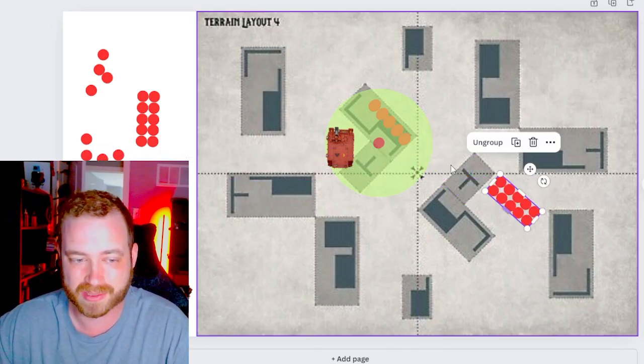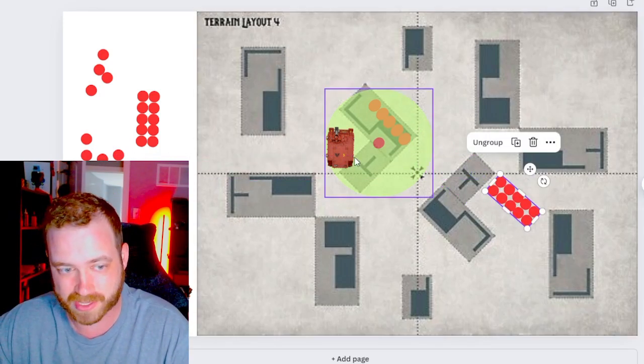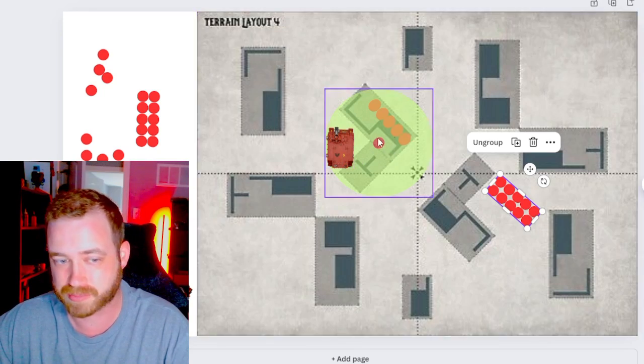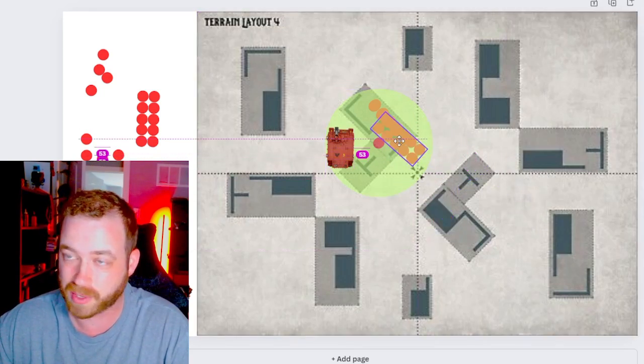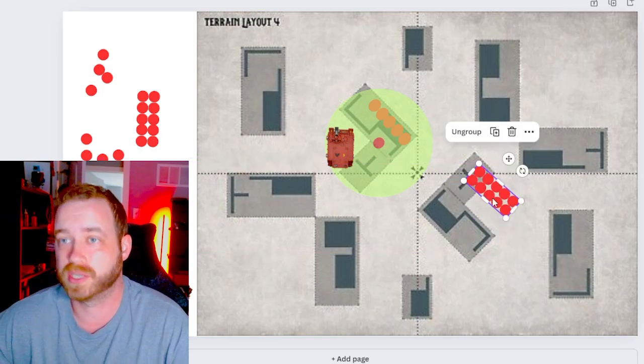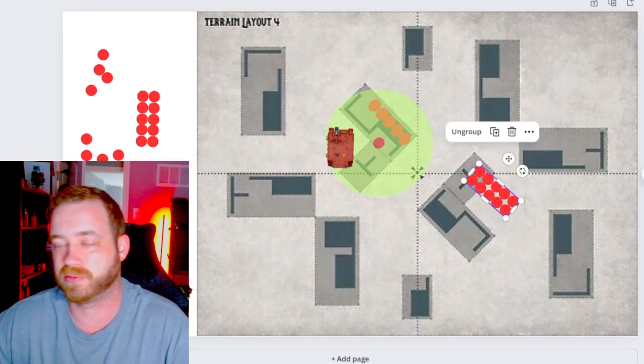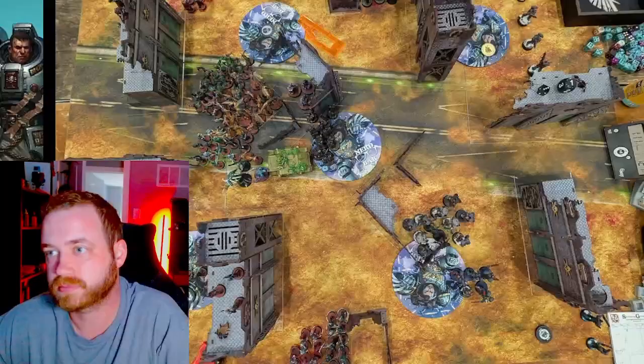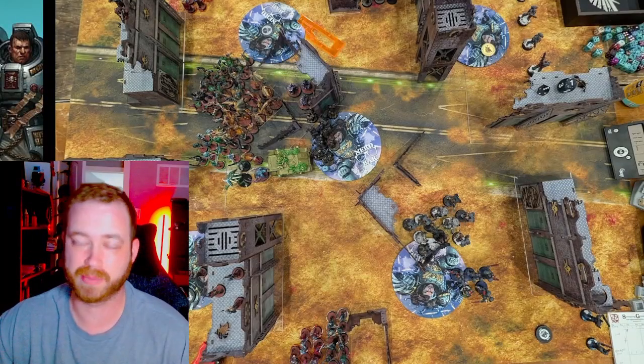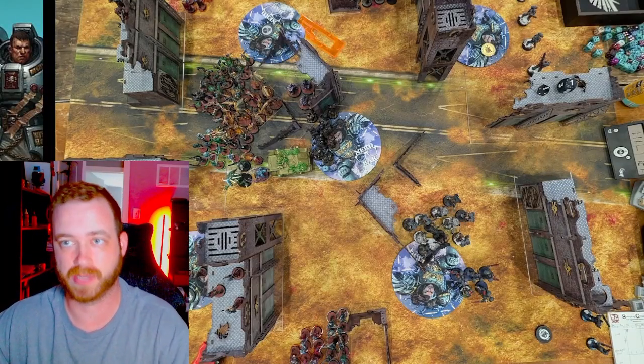So that little body block right here with the guys protecting Cypher, this unit now really wanted to get into there, just couldn't. Let me pull up a really good example from the last LSO game that we played. So here's a live game example of us playing an LSO against a Blood Angel player.